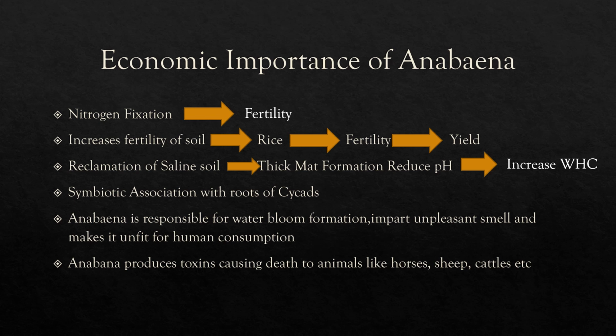The next role is the symbiotic association with the roots of the cycads. Symbiotic association is the most important role of many organisms with the plant species. So in this way, when they form the symbiotic association with the roots of the cycads, they fix nitrogen, and the cycads in turn give the Anabaena species the organic compounds which they need.